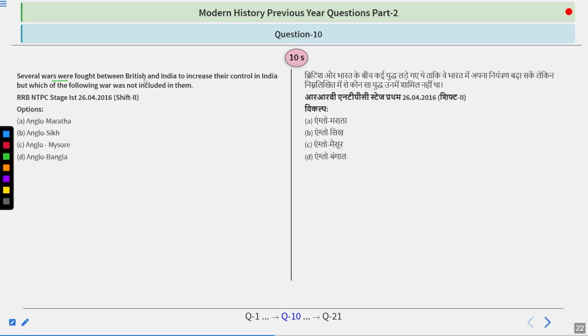Several wars were fought between British and India to increase their control in India, but which of the following wars was not included in them? Anglo-Maratha, Anglo-Sikh, Anglo-Mysore, Anglo-Bangla. So try to find out the answer.